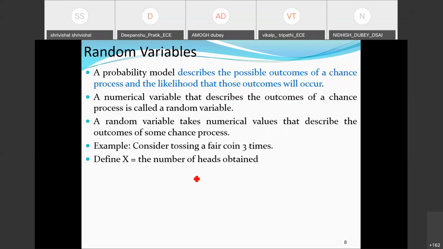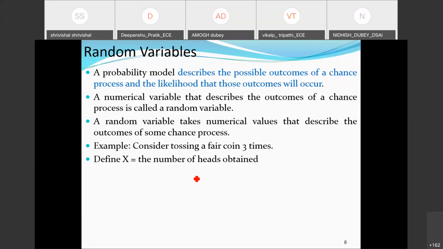Based on our understanding of probabilities, we are defining the random variables: a probability model that describes the possible outcomes of a chance process and the likelihood that those outcomes will occur. To say likelihood means there is some uncertainty involved here. And why is this uncertainty involved? Because this is based on the associated probabilities, and in the first place there are some uncertainties already involved.